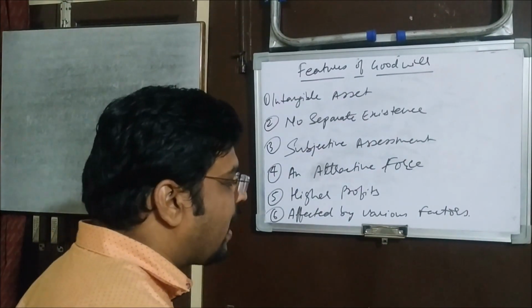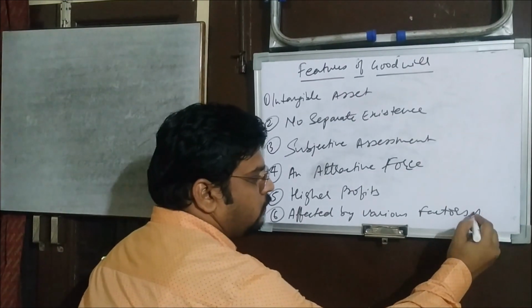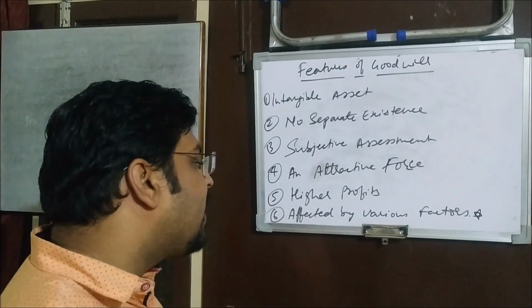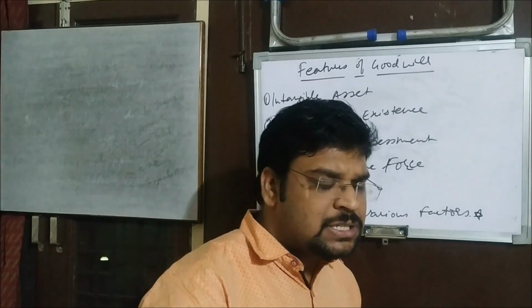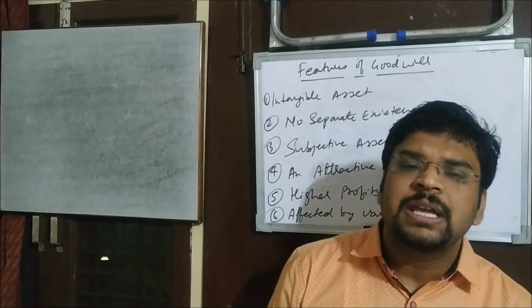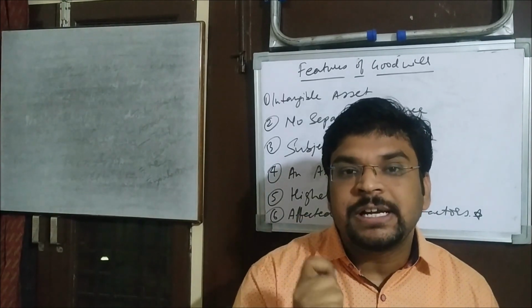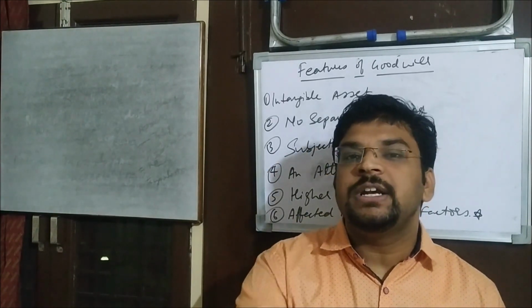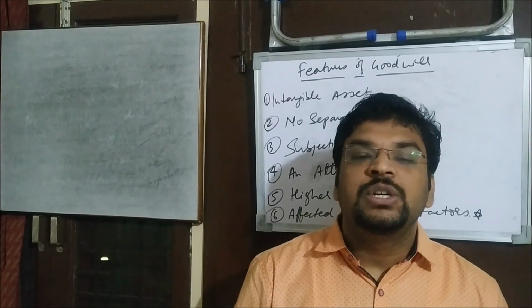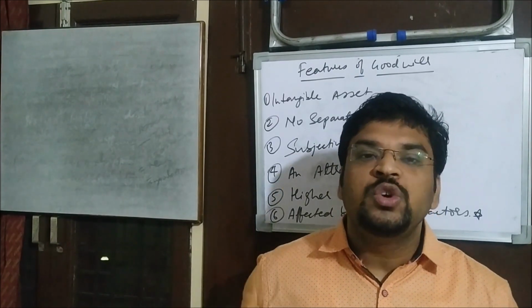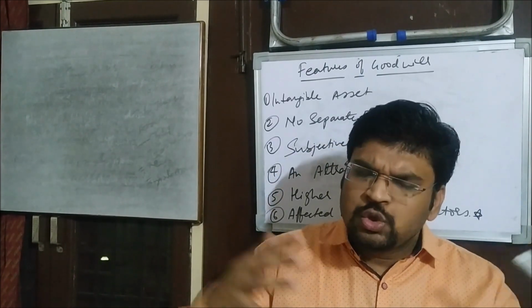Affected by various factors is the next important feature. Like we discussed in the example, Mr. A created the goodwill on the basis of a quality product. He sold a quality product, he provided good services, he had good behavior towards his customers, and so many other things.